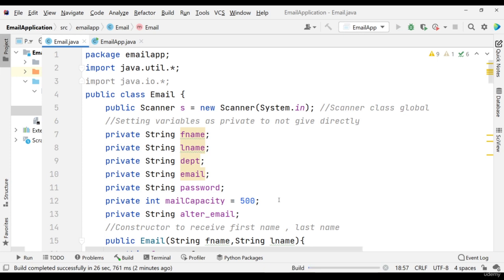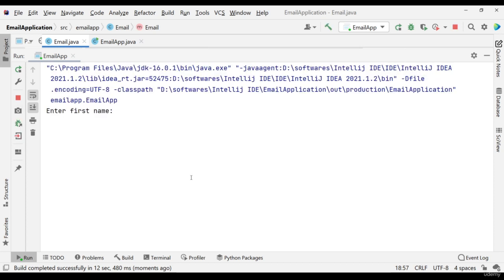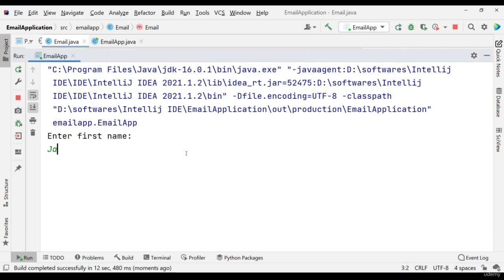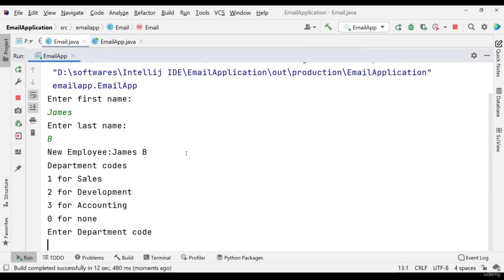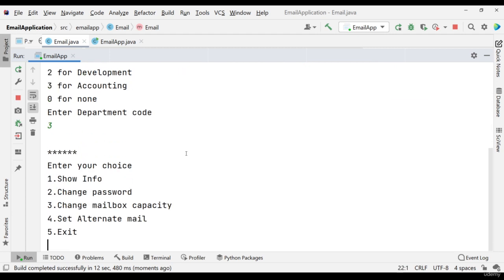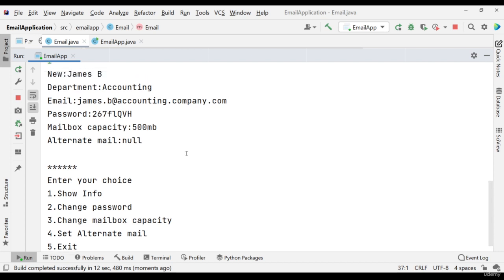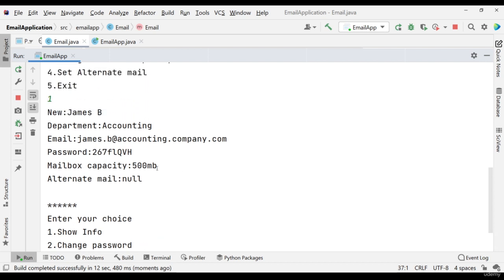As you can see, this is very backend, or very primary. But here we understood how we can create an object oriented design, how we can create system default methods. Using random, James B 2, and I am putting 3 for the accounting department now. Now for this you can see all the information.